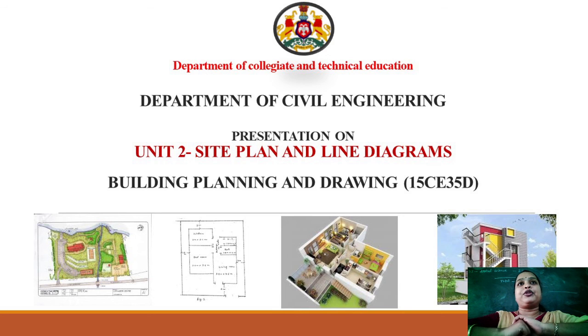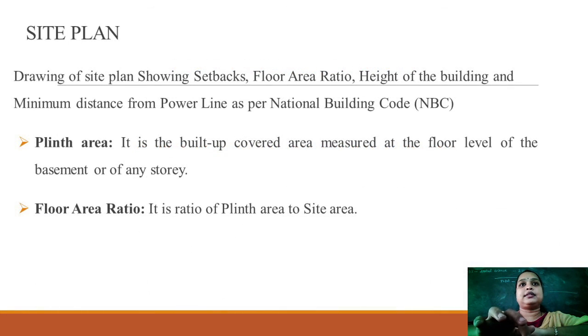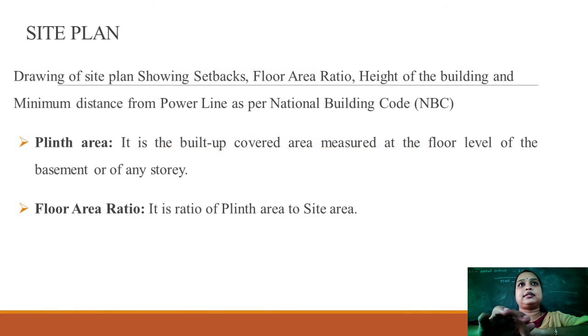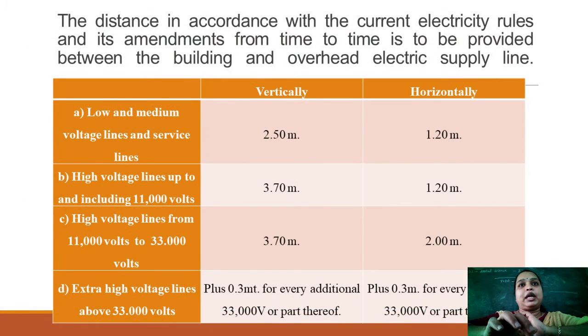Okay, so before going to the site plan, first you understand what are building bylaws, because for drawing a site plan, the building bylaws are very much important.